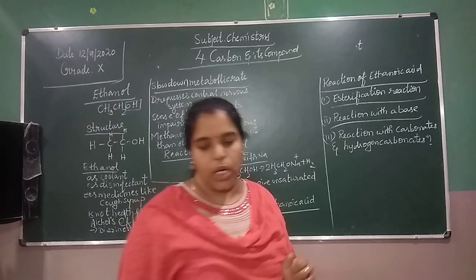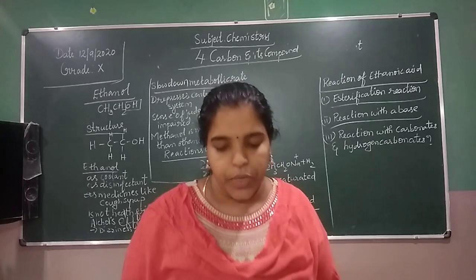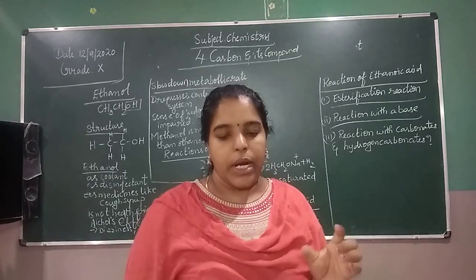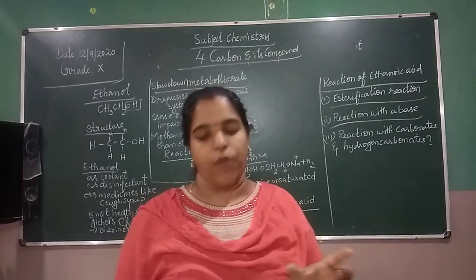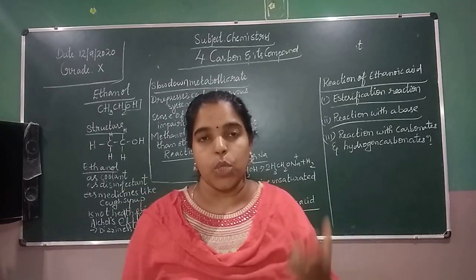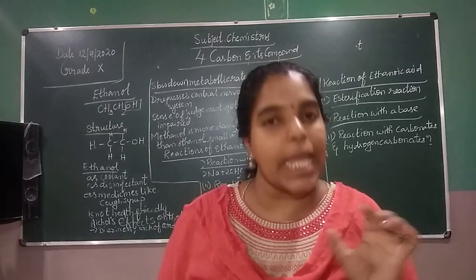Heating ethanol at 443 Kelvin with excess concentrated sulfuric acid results in the dehydration of ethanol to give ethene. What is the temperature here? 443 Kelvin.